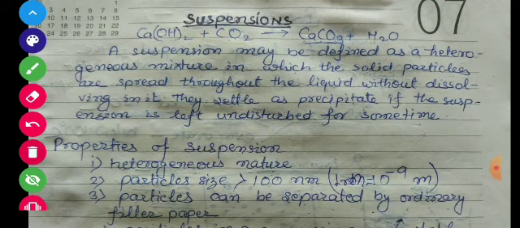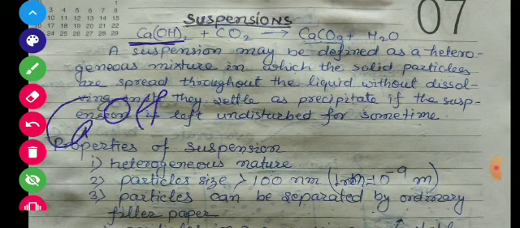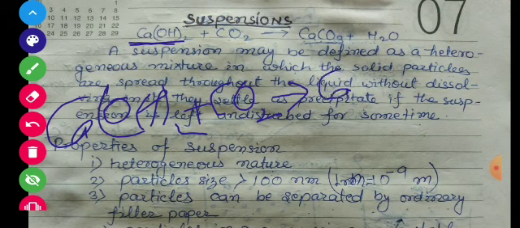Now the important thing is that the chemical formula of lime water is also calcium hydroxide. And one property of calcium hydroxide is that if carbon dioxide is passed through the calcium hydroxide, that is lime water, it turns milky white, students.